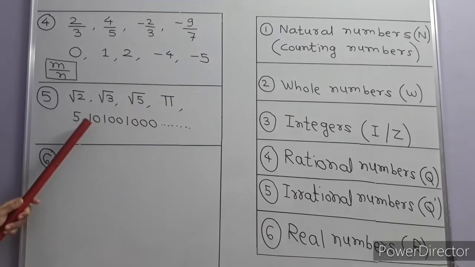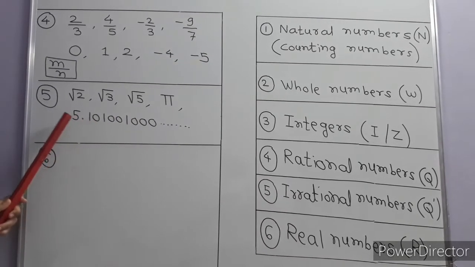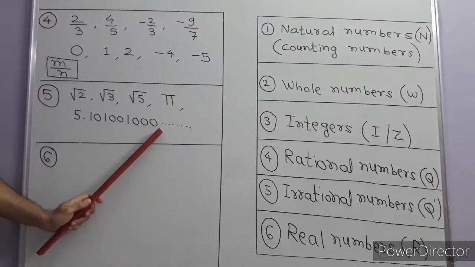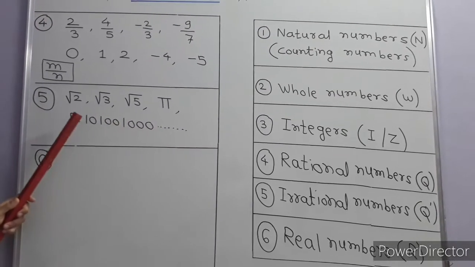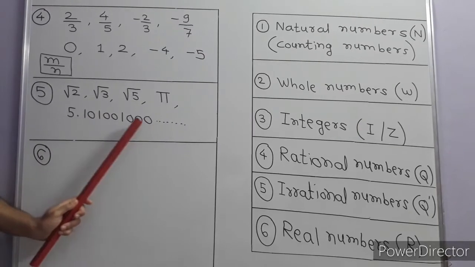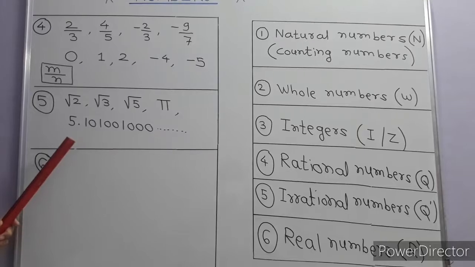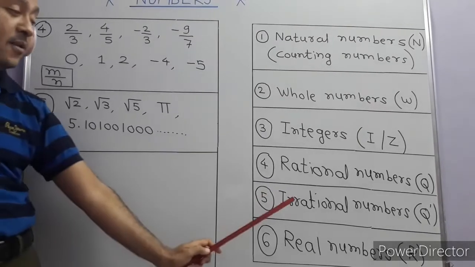See here, the decimal representation is given: 5.101001001000. Listen to this. This is not a recurring number, so all the numbers are not in a recurring form. Got it? So it is called an irrational number.